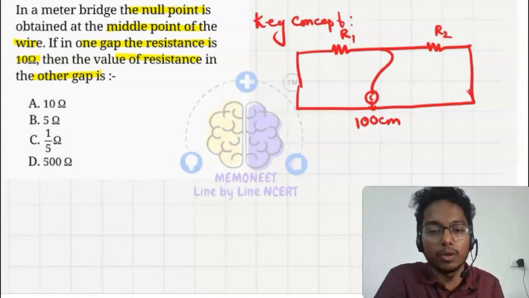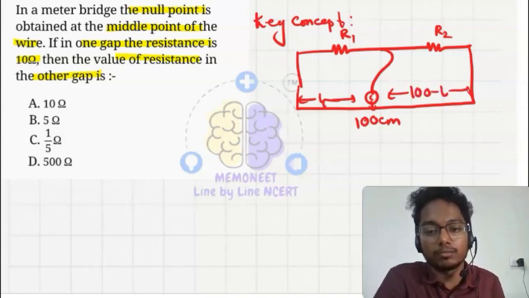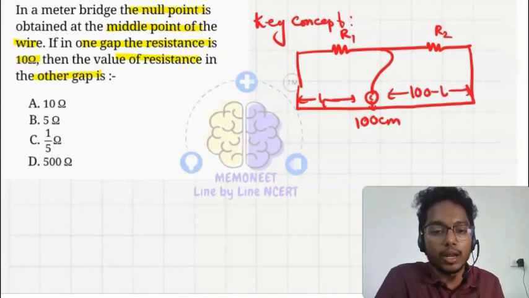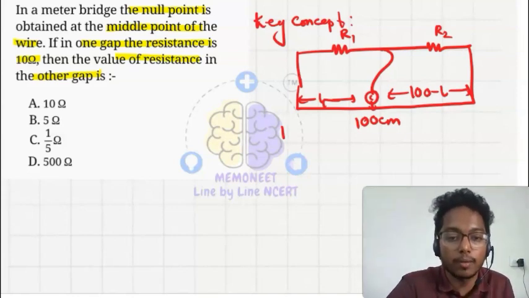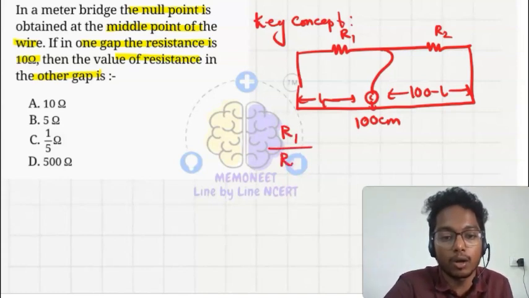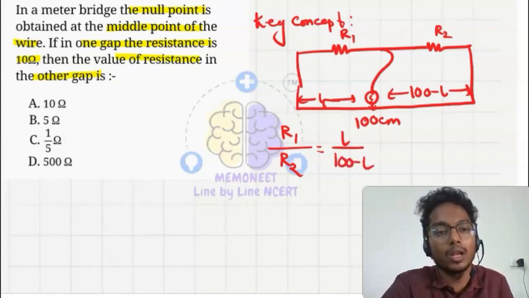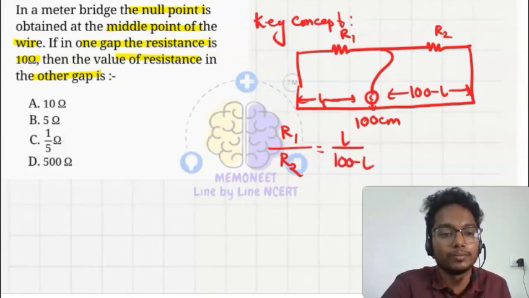If this is L, this is 100 minus L. Resistance is directly proportional to length, so as the length changes, the resistance changes. By applying the Wheatstone bridge, R1 upon R2 will be equal to L upon 100 minus L.